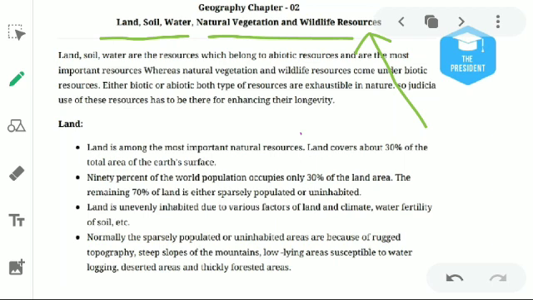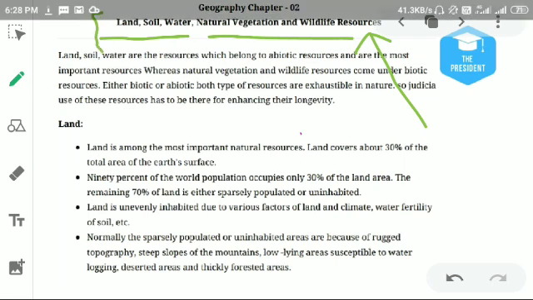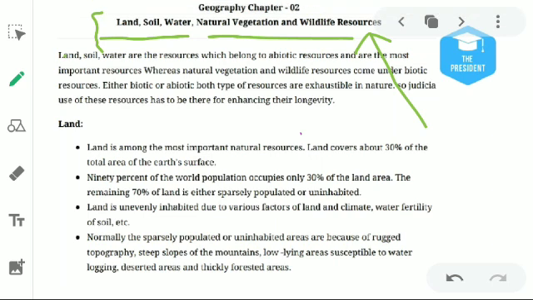The objective will be to discuss the land resource, soil resource, water resource, natural vegetation, and wildlife resources. Why are these resources? Because they have daily use in our life. They decide where we can reside or go outside, etc.